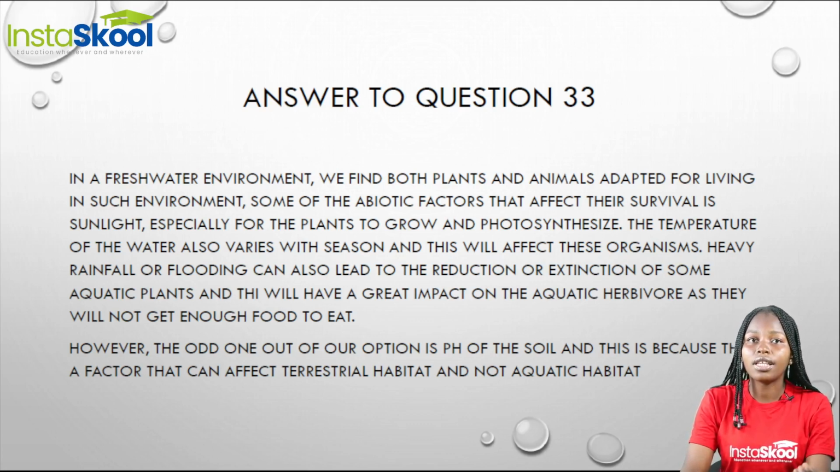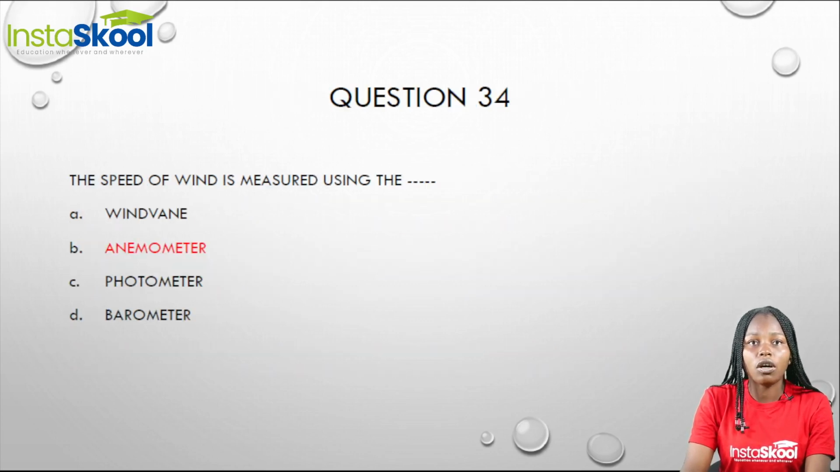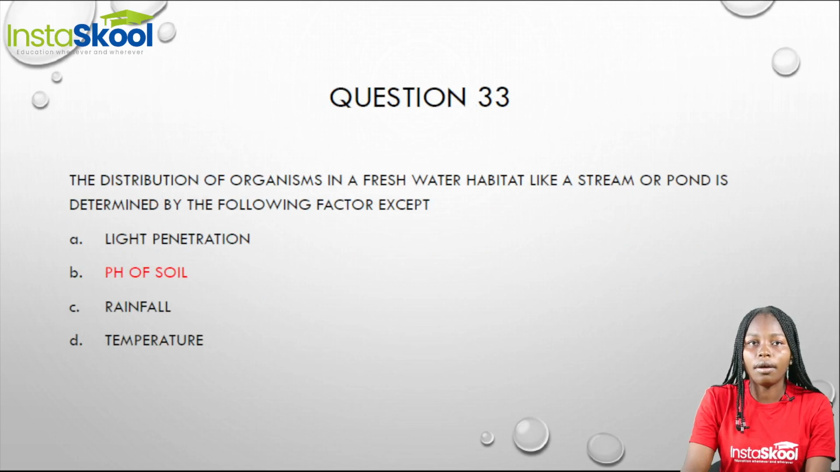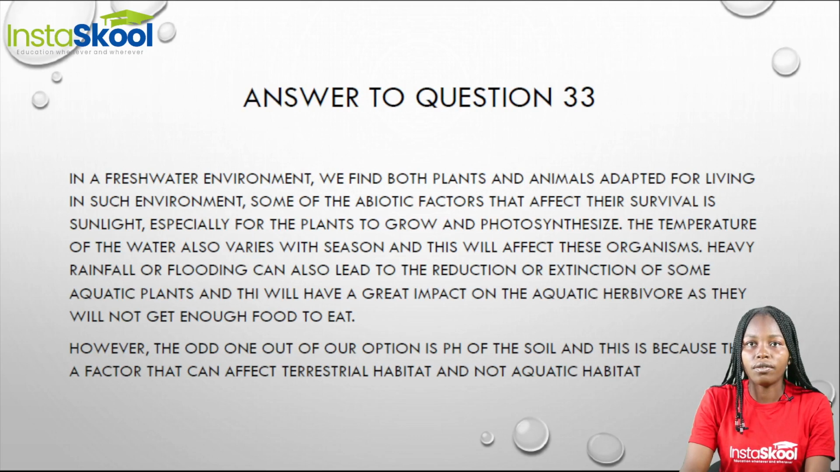Another factor is heavy rainfall, that is, flooding. This can also lead to the reduction or the extinction of some of these plants. And this will have a great impact on the herbivores in the aquatic environment, because they feed on plants, so they won't get enough food to eat. Now, what is our answer? The odd one out of these options is our option B, pH of the soil.